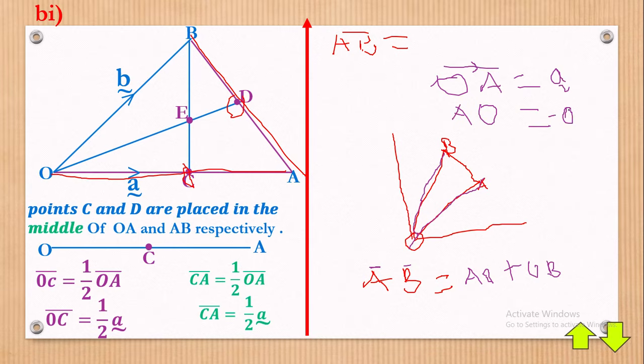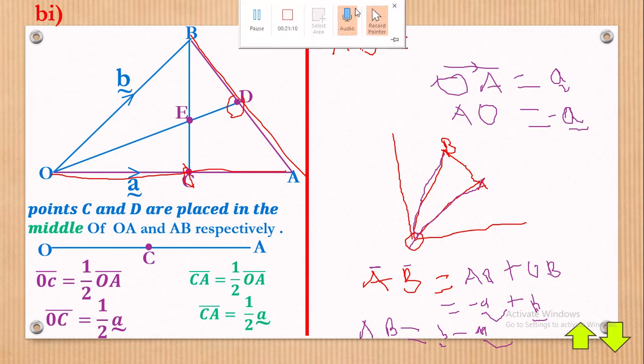Any change in direction, you attach a negative. Does it mean that AB is the same as AO, which is negative a vector, plus OB, which is the original direction, so b vector? So AB will be the same as vector b minus vector a. If you can really see that.